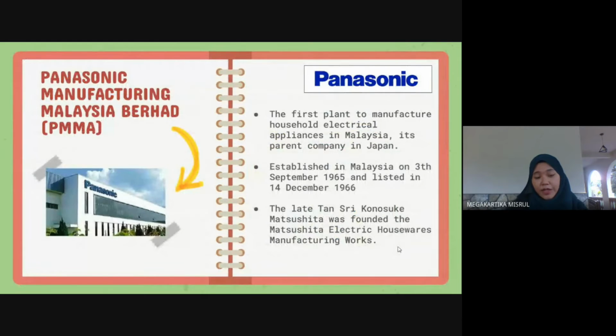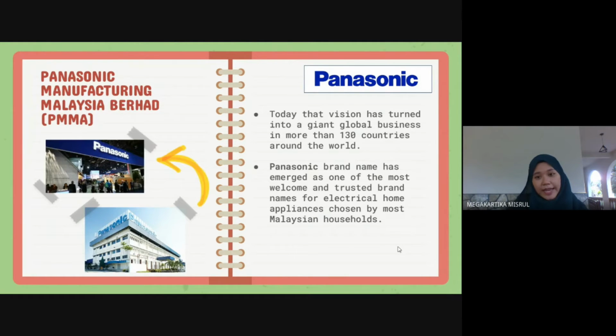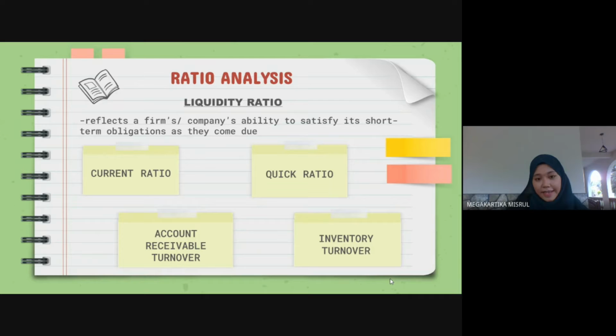The second company is Panasonic Manufacturing Malaysia Berhad. It is the first plant to manufacture household electrical appliances in Malaysia, with its parent company in Japan. It was established in Malaysia on 3rd September 1965 and listed on 14 December 1966. The late Tan Sri Konosuke Matsushita was the founder. Today, Panasonic has turned into a giant global business in more than 130 countries around the world. The Panasonic brand name has emerged as one of the most welcome and trusted brand names for electrical home appliances chosen by most Malaysian households.